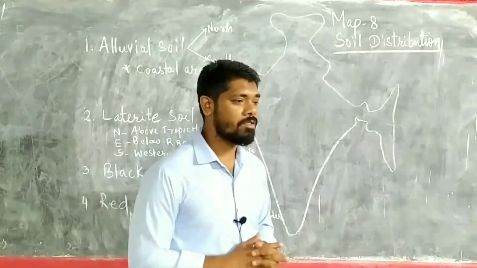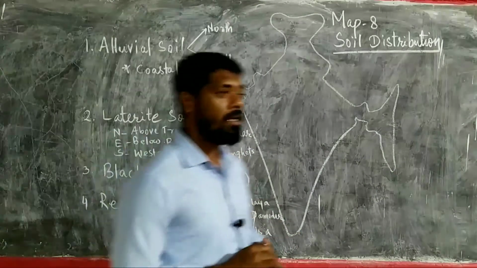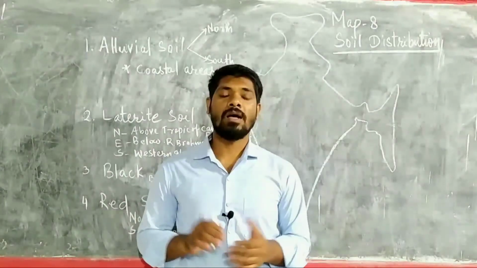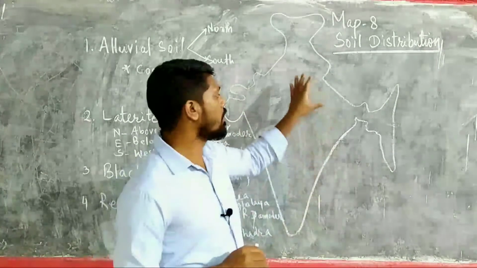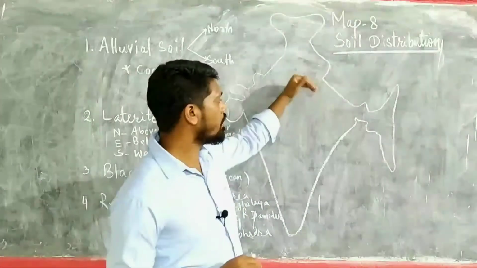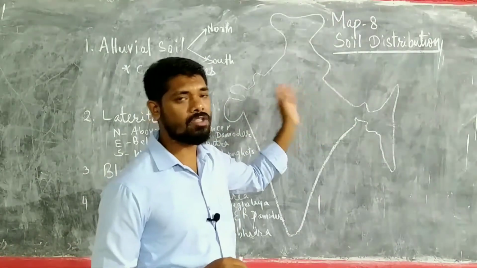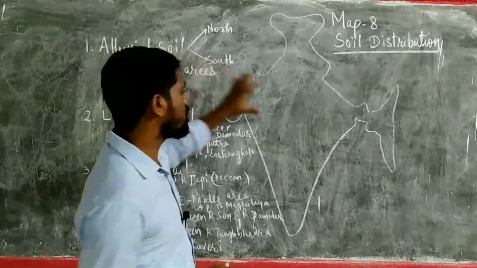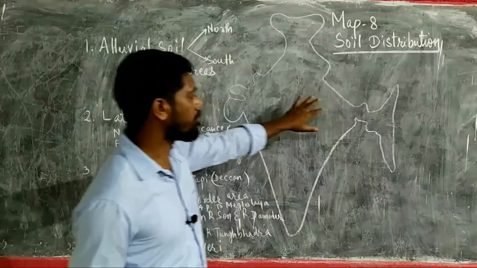So let's start with the alluvial soil. Alluvial soil is mainly found where the rivers are, mainly in the northern plains. Plenty of rivers are there, the Ganga river, the Yamuna river, so many rivers. So this is the area where alluvial soil is found, the northern parts of India.